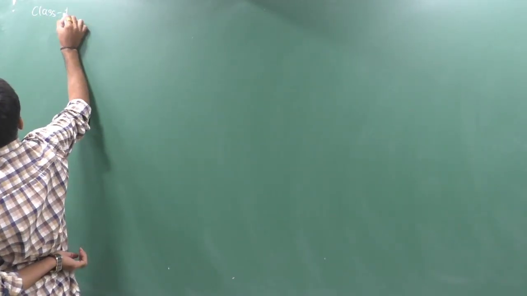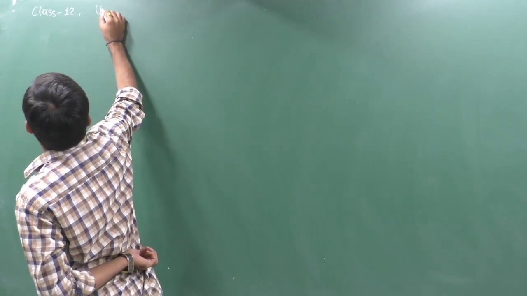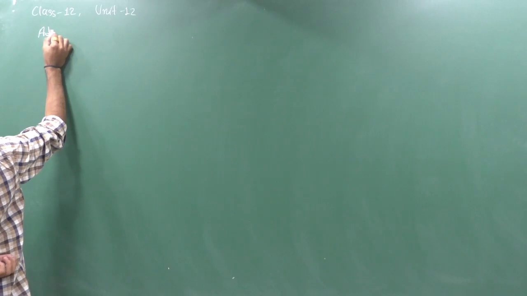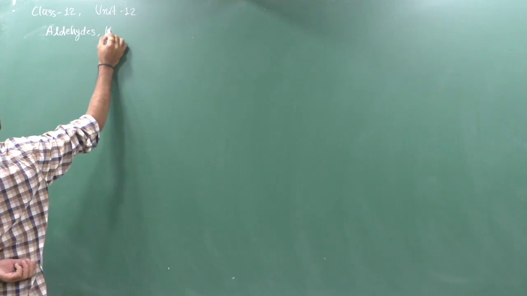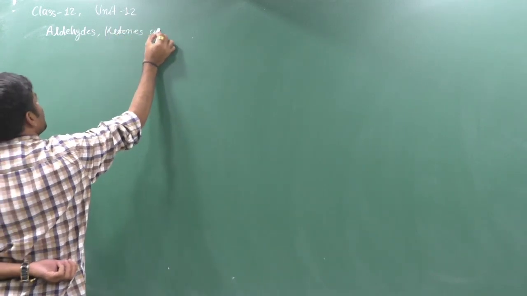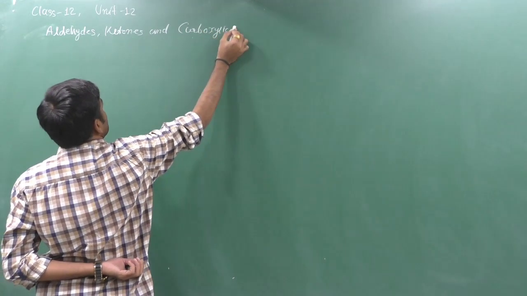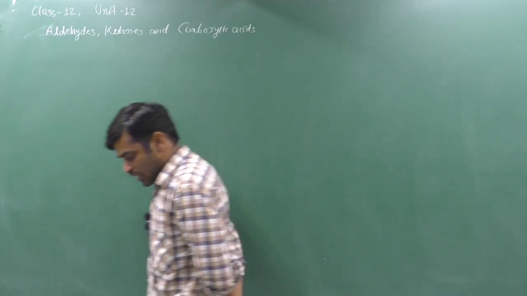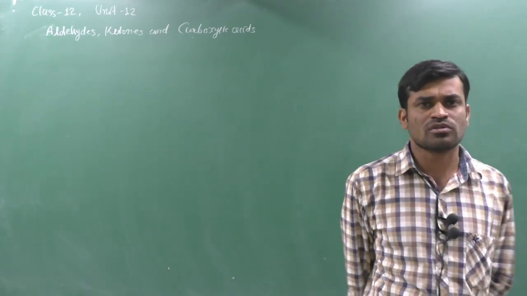In class 12, we can start a new chapter, which is chapter number 12 or unit number 12: aldehydes, ketones and carboxylic acids. The new chapter from class 12, unit 12, aldehydes, ketones and carboxylic acids.